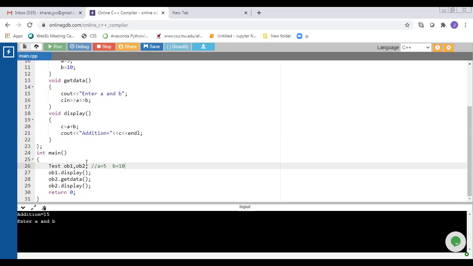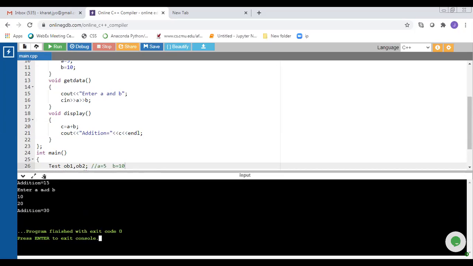So value of a variable, that is 5, gets overridden by suppose value 10, and value of b variable, previous value is 10, which gets overridden by value 20 suppose. Then we call display function by using object ob2. So it displays addition is equals to 30, because entered value of a 10, value of b 20.